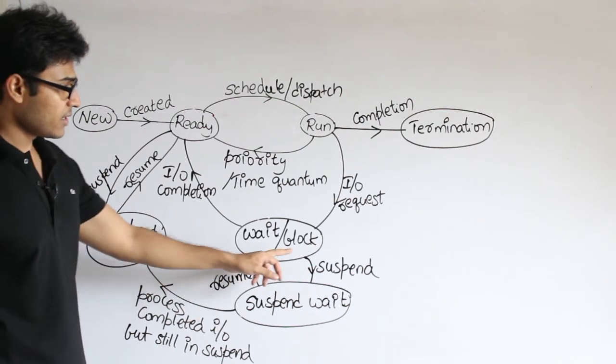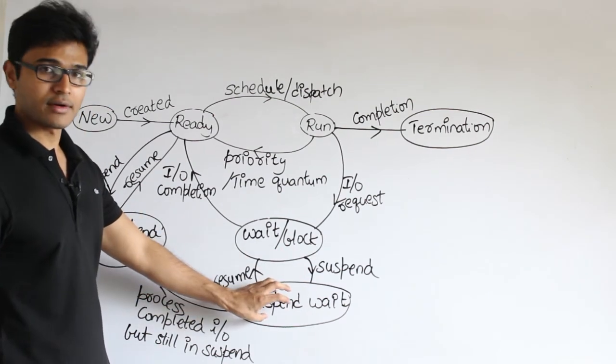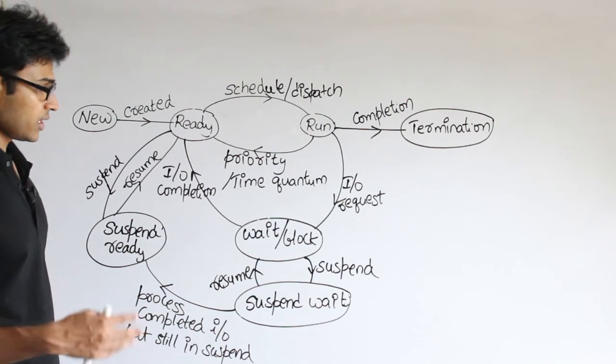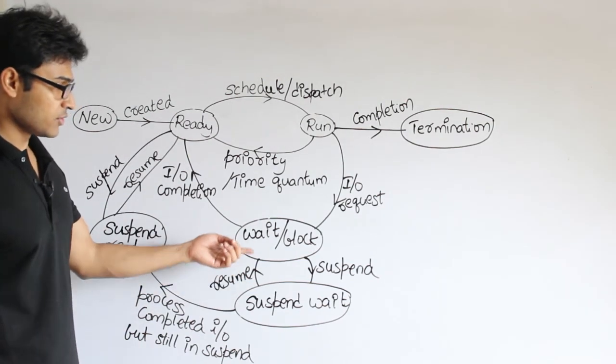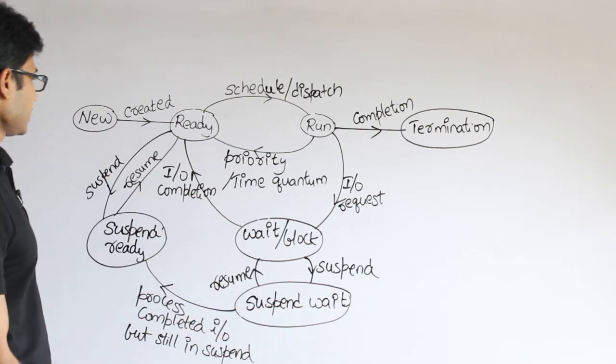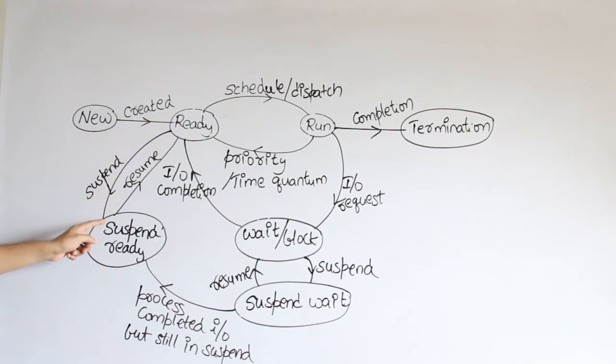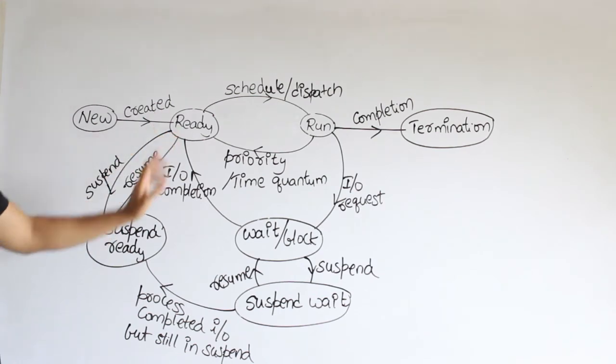And once you decide that a process has to be suspended, it will go there. And once you decide, okay, I have the memory, I have the resources, then again you can resume, which means they will come back. Similarly, once you decide that you should suspend it, they will be in the suspend state, and once you resume it, they will come back.